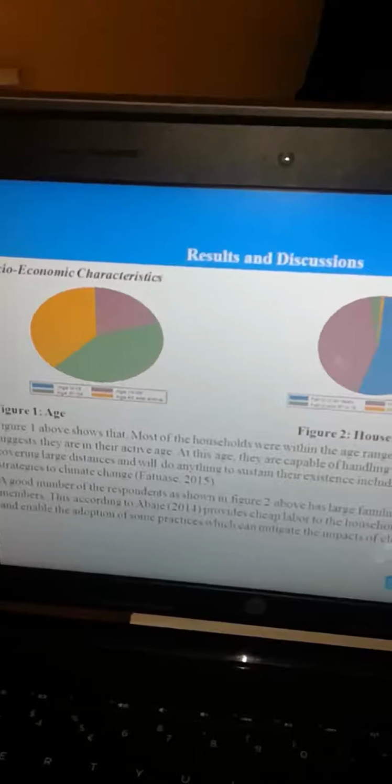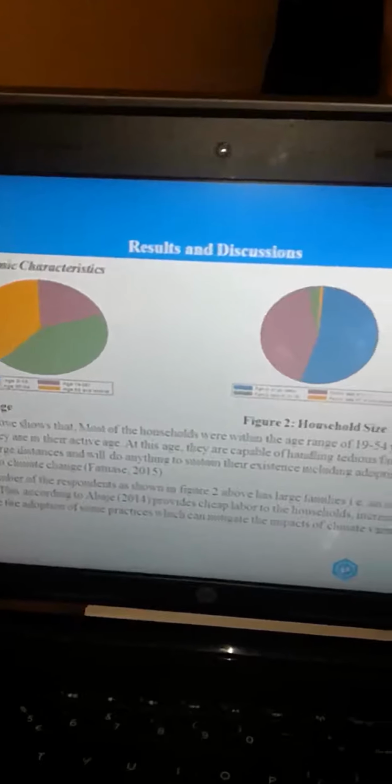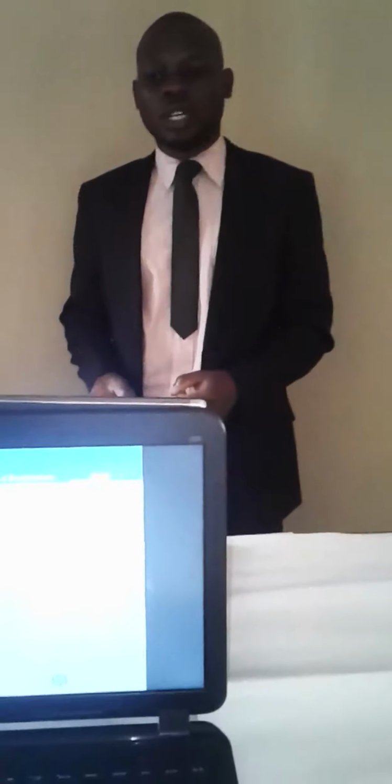It was discovered that most of the respondents were within the age range of 19 to 54, which shows that they are in the active age and they will do anything to adapt to climate variability and to sustain their living. The majority of them have an average household size. Then most of them have one form of education or the other. This is Table 2 showing the characteristics of the respondents.